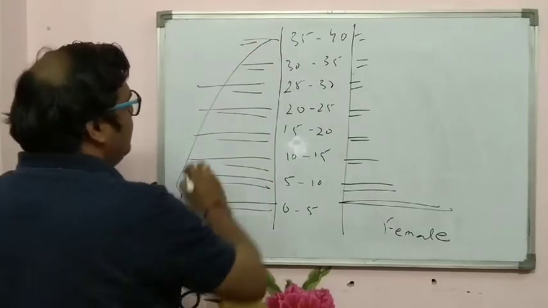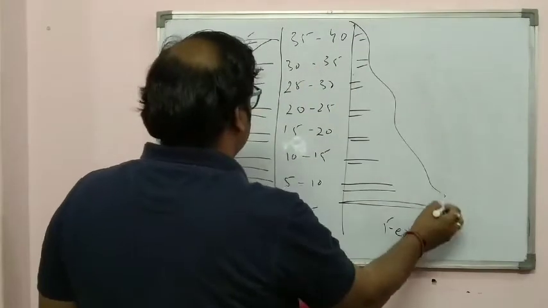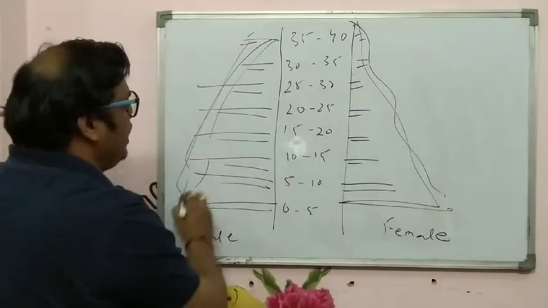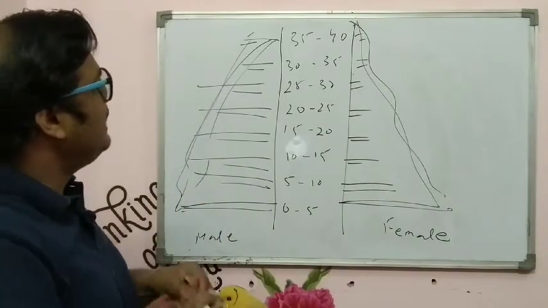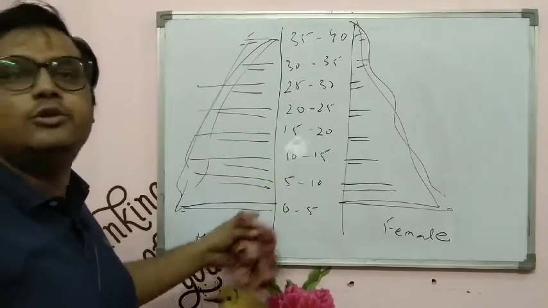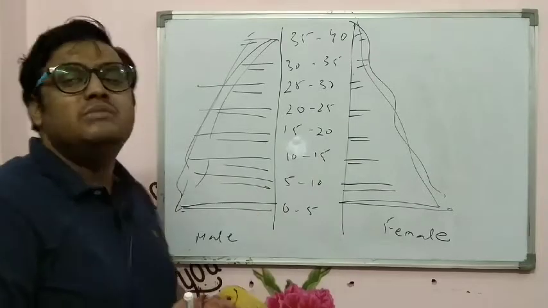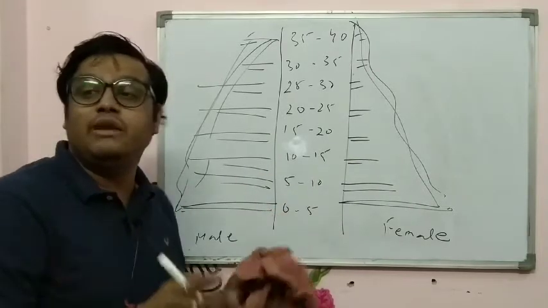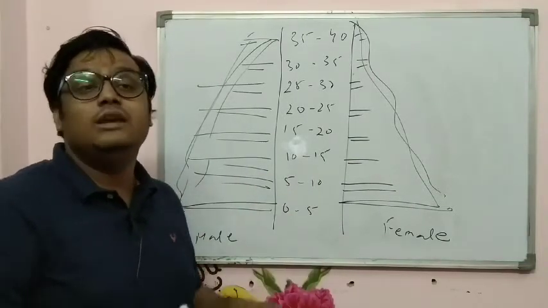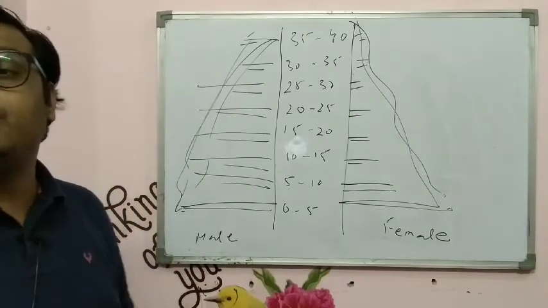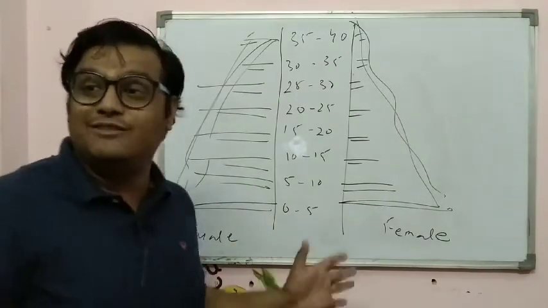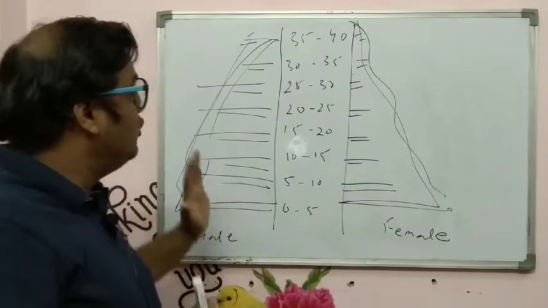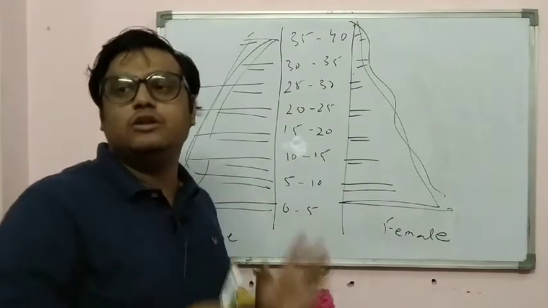So when you join it, you see that it takes the shape of a pyramid, and that pyramidal shape is known as a population pyramid. Basically, this is the exact explanation. I'll be giving you some pictures also for that. You can go through the pictures and make it properly by yourself. You can refer to your textbook regarding that. So I hope the population pyramid is also clear.